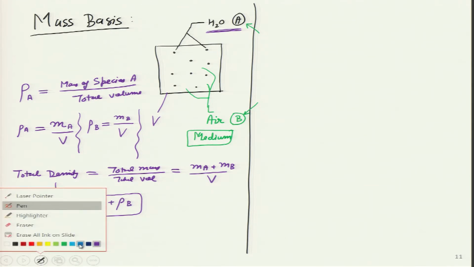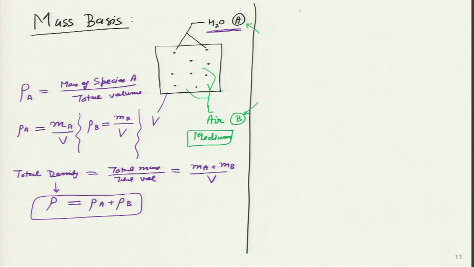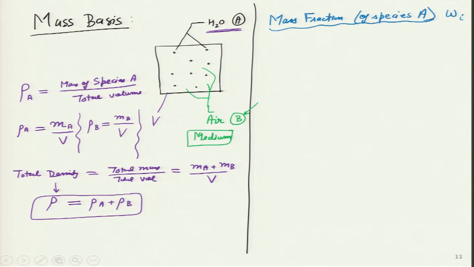Now, let me define something known as the mass fraction, and I am talking of some species, let us say species A. It will be given by the symbol W i, where i stands for the ith species.